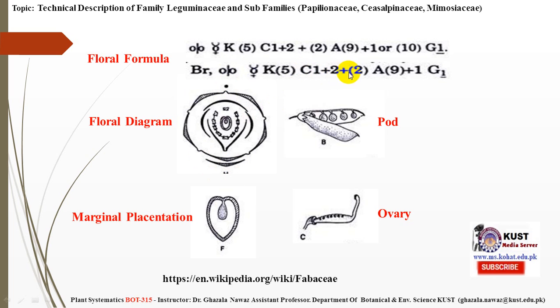Corolla, 1 plus 2 plus 2. These two are fused, these two are fused, and this one is free. You can see this is the single one: 1, 2, and these two. And androecium, 9 plus 1. These are 9 fused, and this is 1 free. This represents the gynoecium, the marginal placentation and single ovary. Next, going towards the